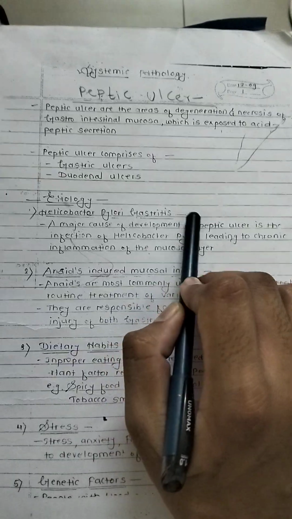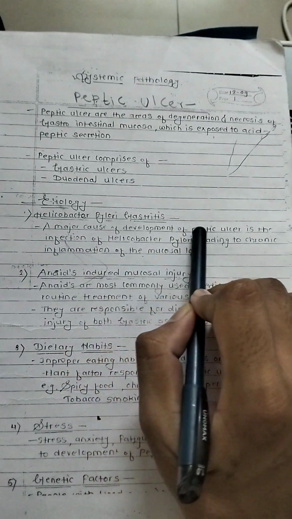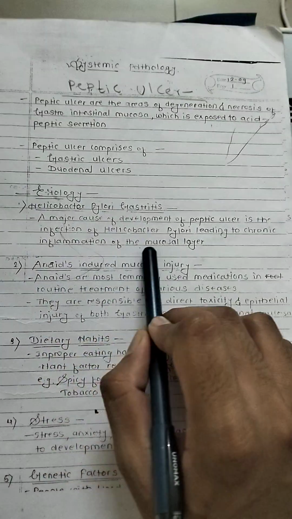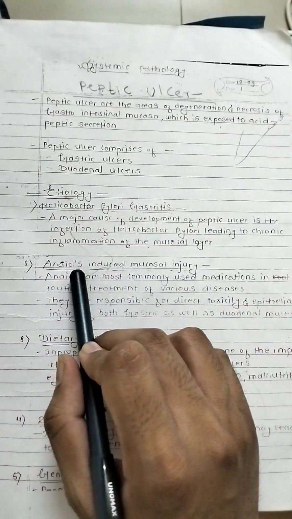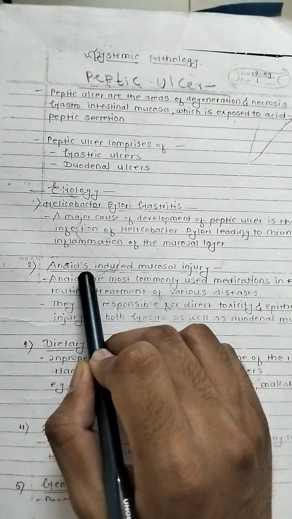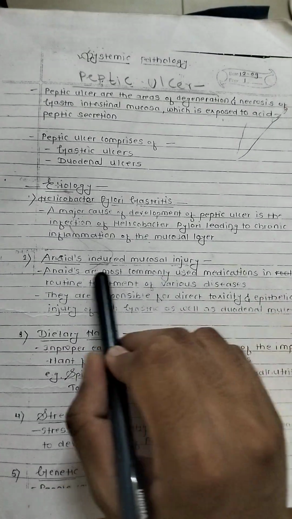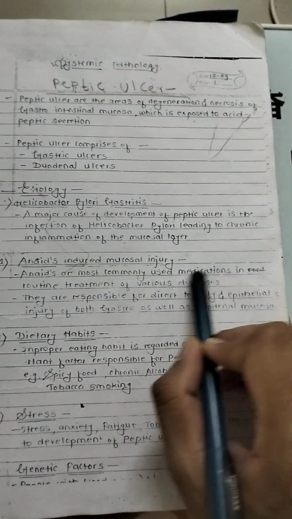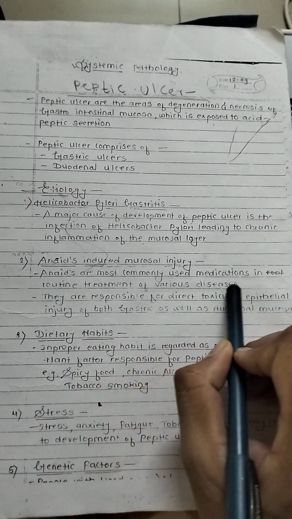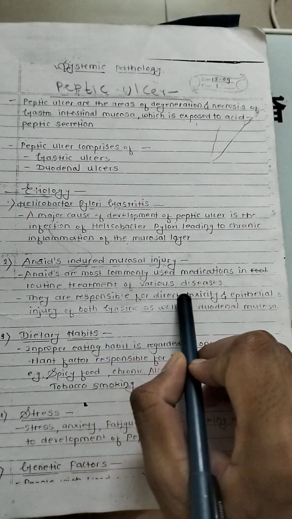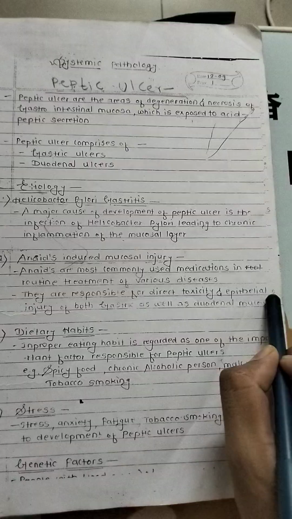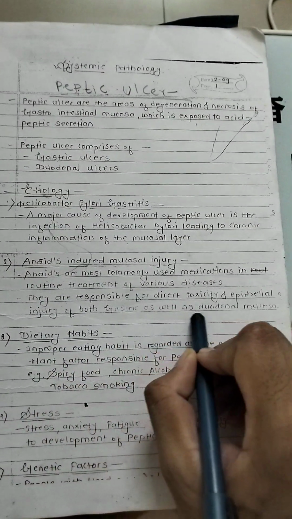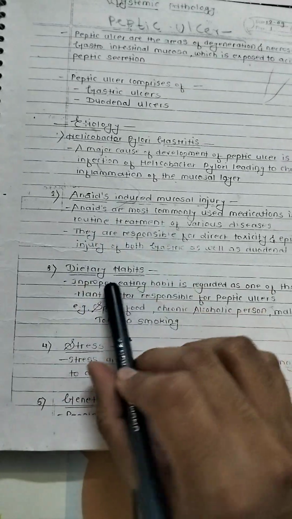Helicobacter pylori gastritis is a major cause of development of peptic ulcer. It is an infection of Helicobacter pylori leading to chronic inflammation of the mucosal layer. NSAIDs induce mucosal injury. NSAIDs are the most commonly used medication in the routine treatment of various diseases. They are responsible for direct toxicity and epithelial injury of both gastric as well as duodenal mucosa.